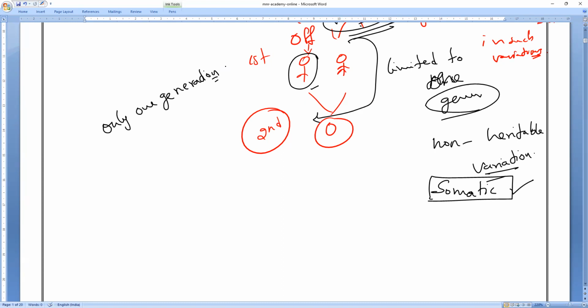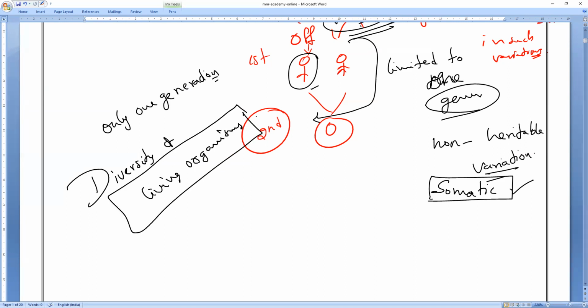So after these many questions in the scientific community, there will be another question. During 1900 to 1910, 1920, that period, there was always in the mind of the scientific community a big question mark: the diversity of living organisms, how does it take place? Many people studied this diversity of organisms across different geological time scales, and how it is taking place was a big question mark by then.